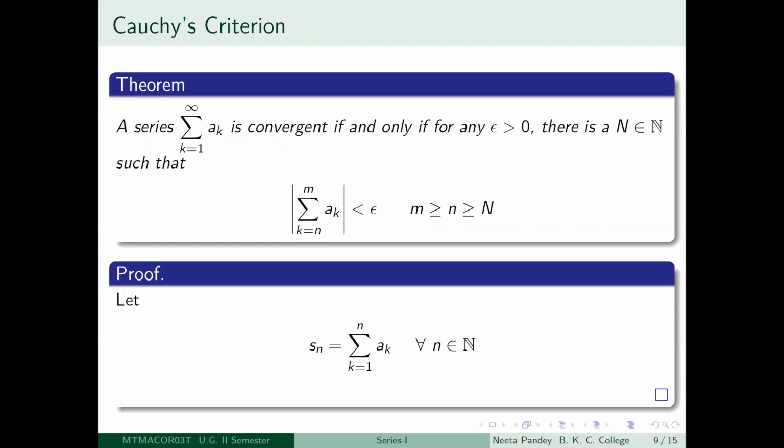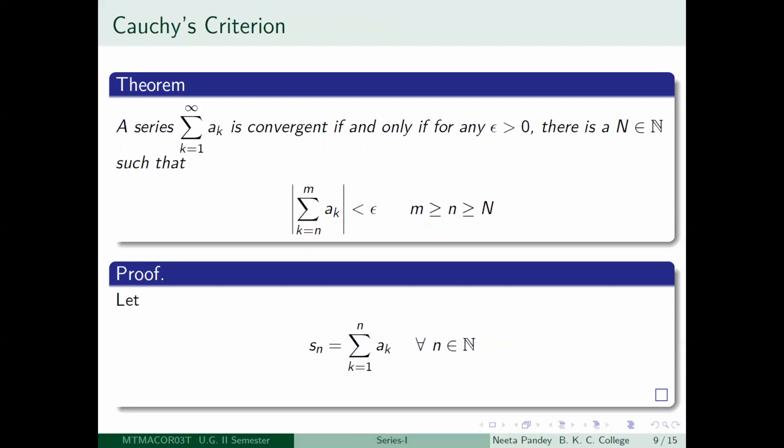So as you can expect, since whatever concepts on series we have been defining are dependent on its sequence of partial sums, and the convergence of a sequence depends on a criterion given by Cauchy, therefore we will also have a Cauchy's criterion for convergence for a series, right?